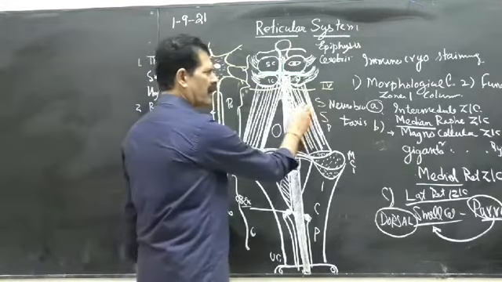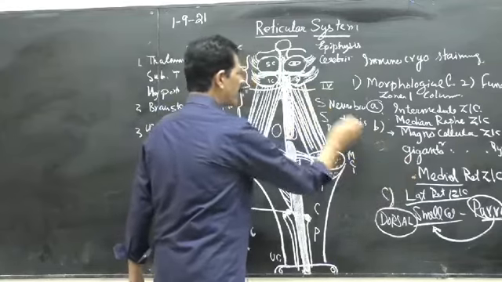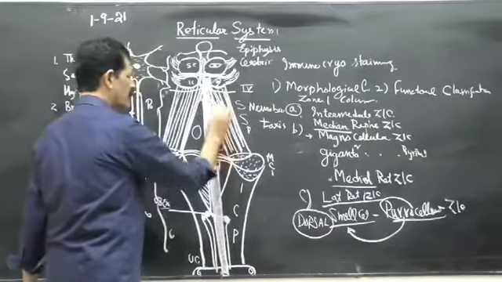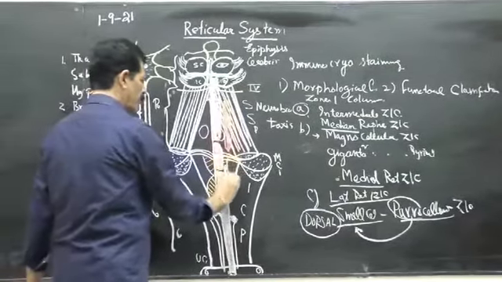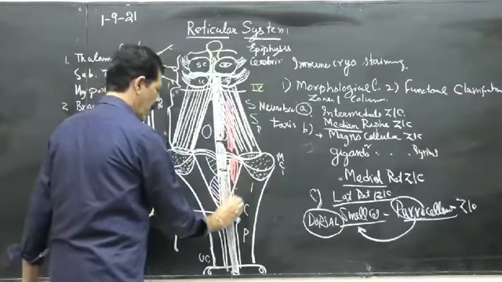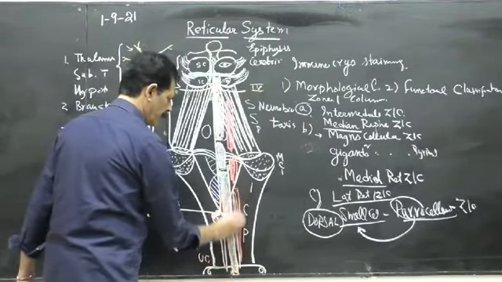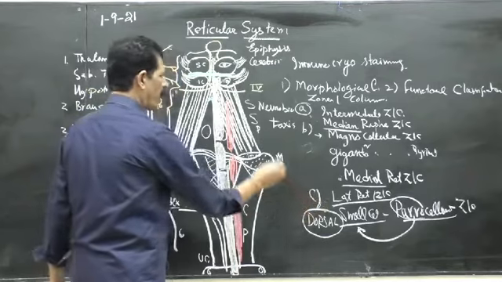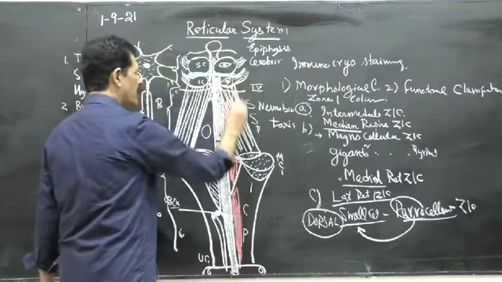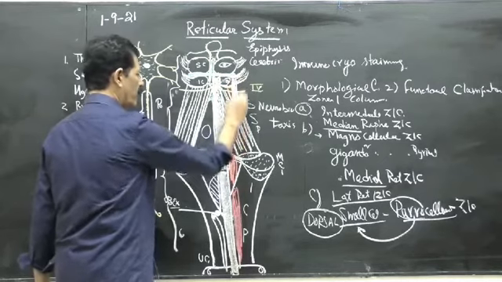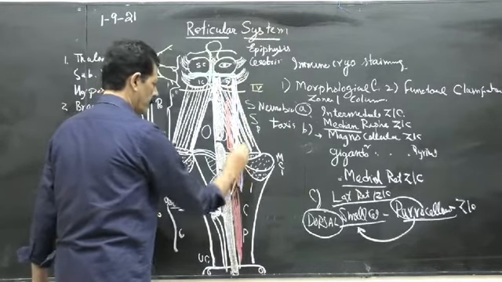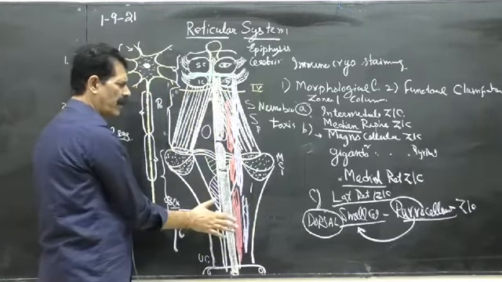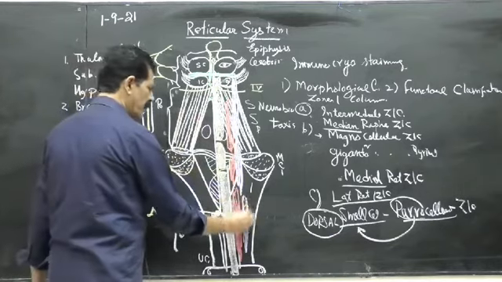Then just lateral to it lies the medial reticular formation. The medial reticular formation is also present in the pons and in the medulla. Third is the lateral part, which forms the lateral reticular formation nuclei. They are present just when we dissect this part: when we remove the upper layers of gray matter or white matter here, below this we find these types of nuclei.